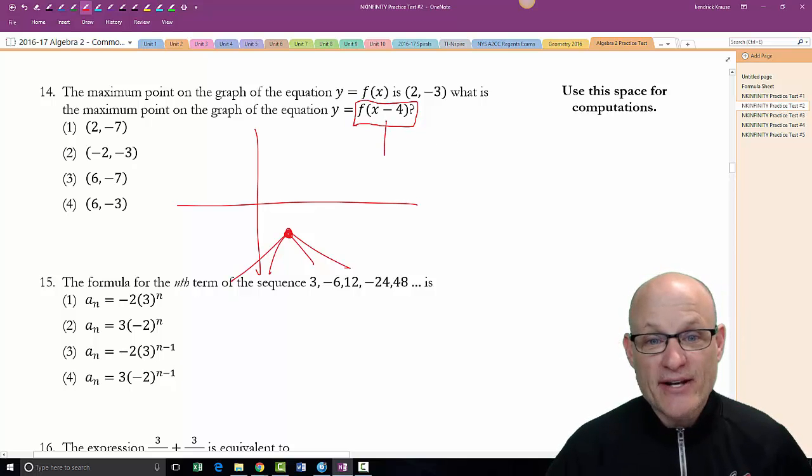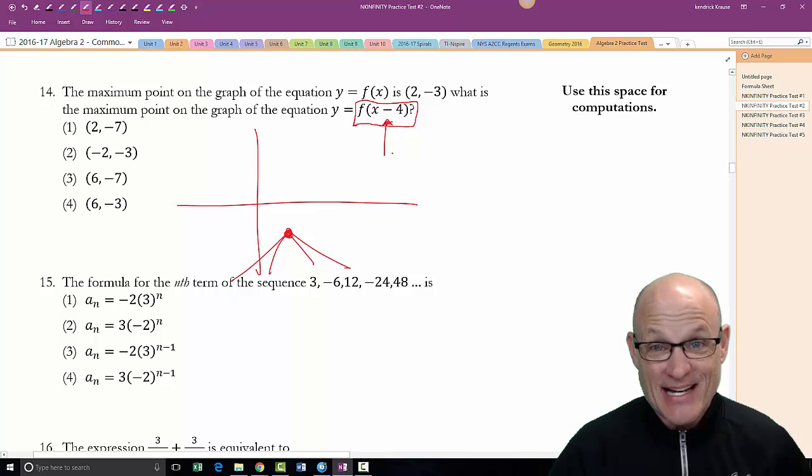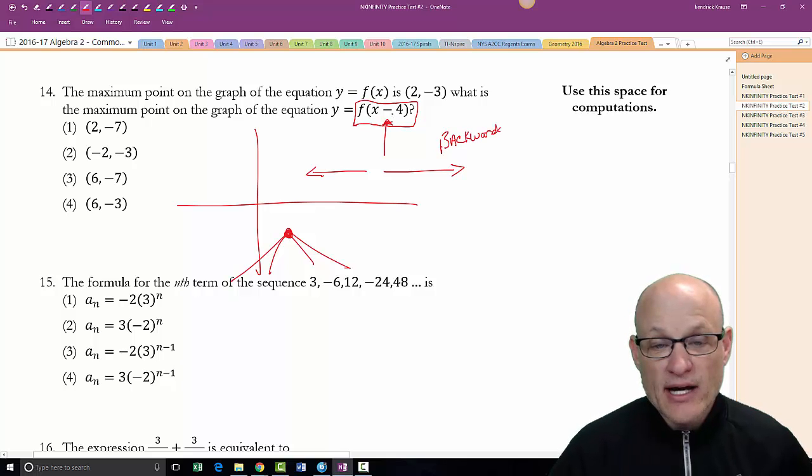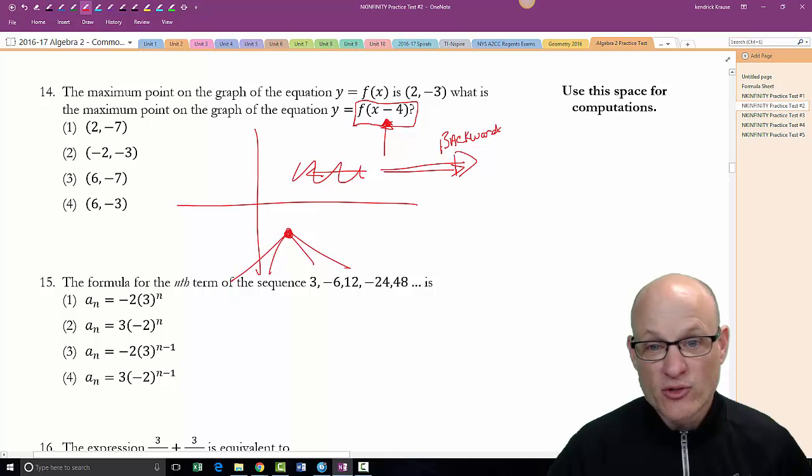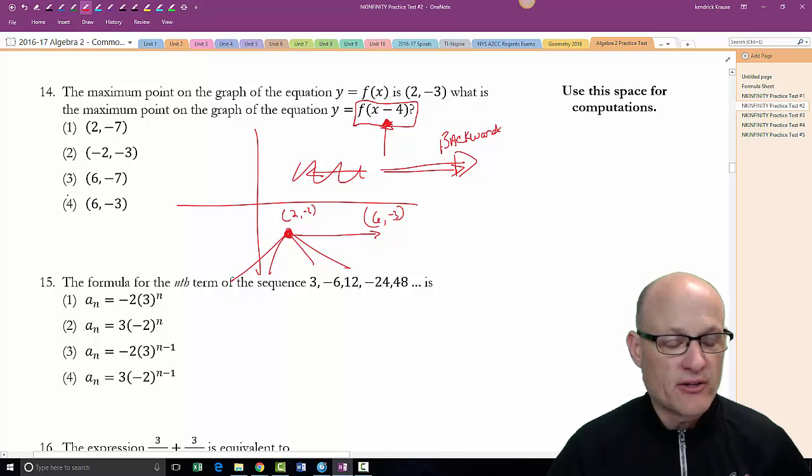This is when we add or subtract on the inside of parentheses. That is a shift horizontally, left or right. In any case, it's always going to be left or right backwards. So while this is a -4, we're actually going to shift to the right 4 units. So if I take this point and I go to the right 4 units, instead of it being (2, -3), it's now going to be (6, -3) because it just moved to the right 4 units. (6, -3), there it is.